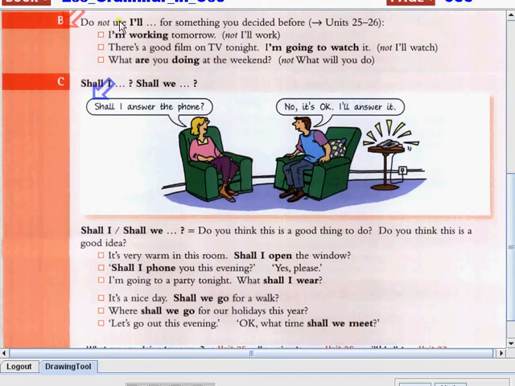But we do not use will, I will, for something you decided before, something that you have planned. For example, I'm working tomorrow. So you plan to work tomorrow. That's why we use I'm working, not I'll work. We don't use I will work, because you have planned to do it.